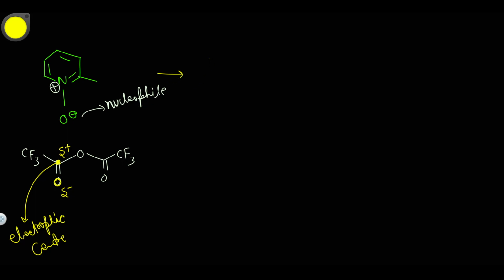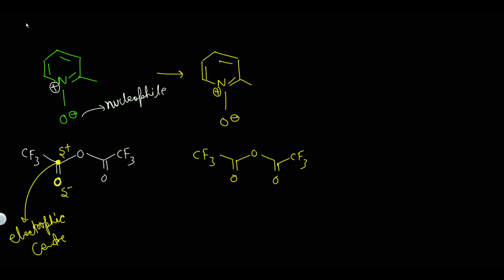In the next step, let me show you. Here is the N, here is a methyl, here is a positive charge, here we have O minus, and now we have trifluoroacetic anhydride working as an electrophile, and here we have a CF3. This O minus will attack this electrophilic center, and then the pi bond of the double bond oxygen will get shifted onto this oxygen as a negative charge.